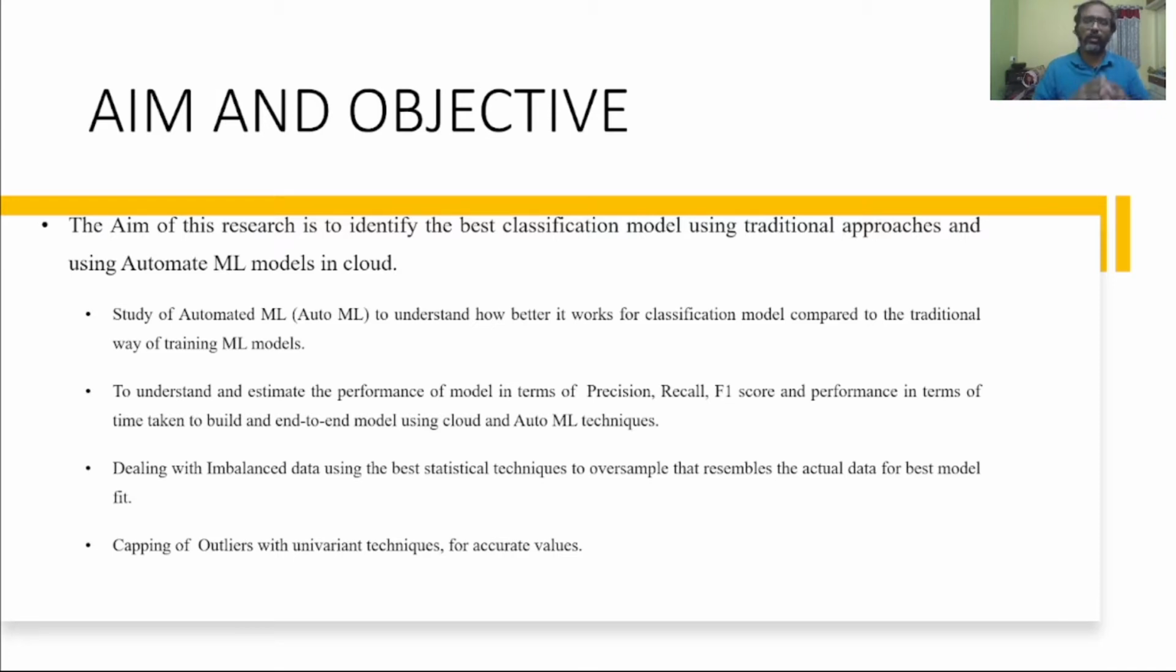The aim and objective of this particular research is to identify the best classification model using traditional approaches and using automated ML models in the cloud.